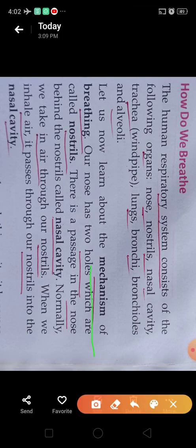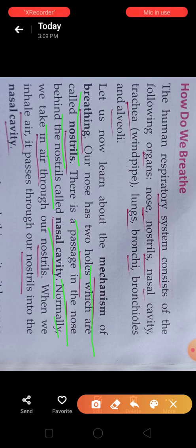In the mechanism of breathing, we can say that our nose has two holes which are called nostrils, and just behind the nostrils is the nasal cavity. There is a passage in the nose behind the nostril called the nasal cavity, as we have seen in the picture. Nostril, nasal cavity.